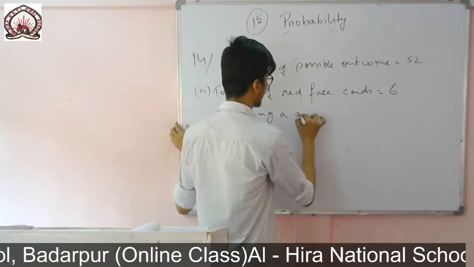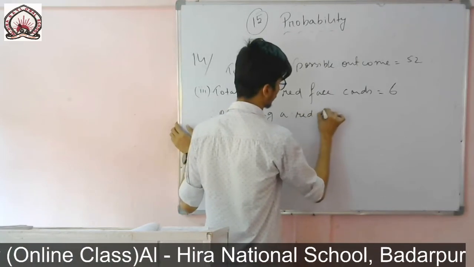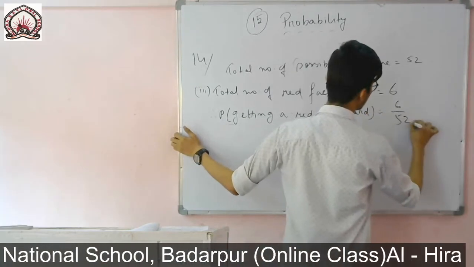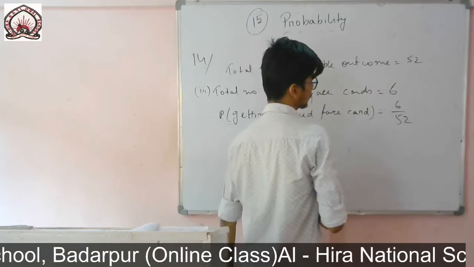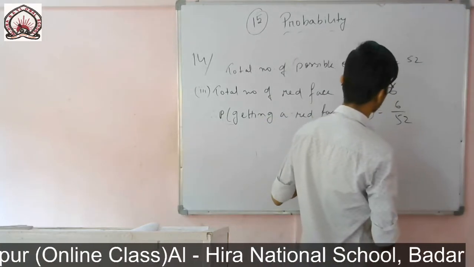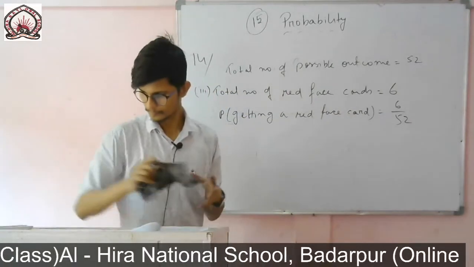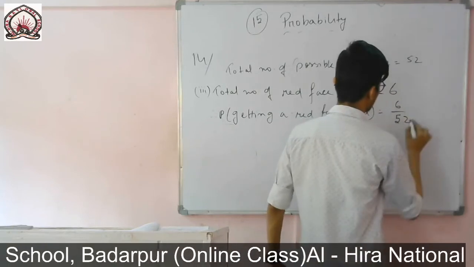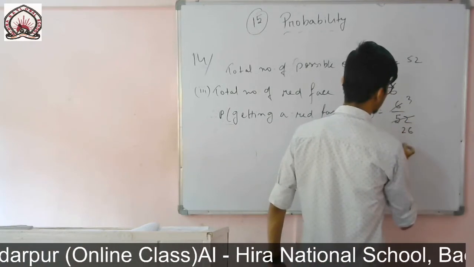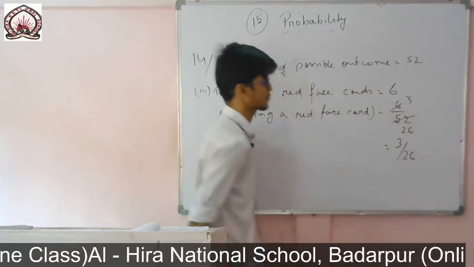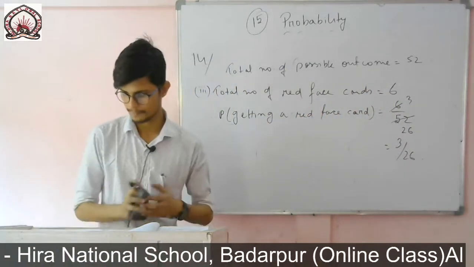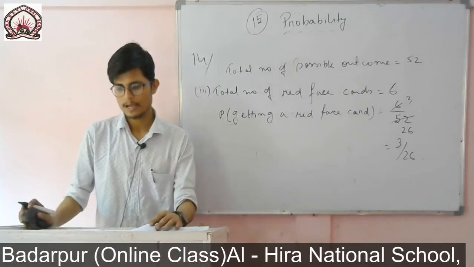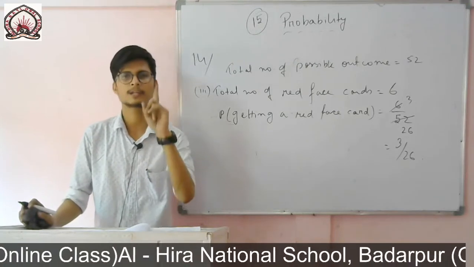So probability of getting a red face card is equal to 6 by 52. So 2 threes are 6 and 2 twenty-sixes are 52, that means 3 by 26. 3 by 26 is the probability. The next one, a jack of hearts. In heart you will find only one jack.